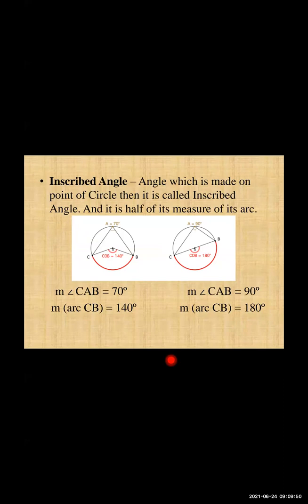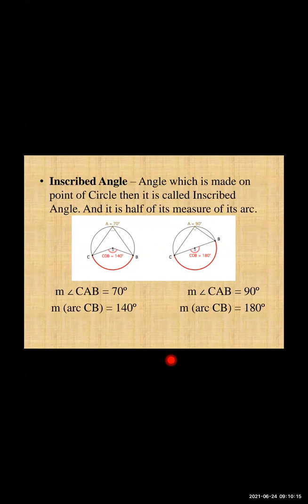Next is your inscribed angle. What is an inscribed angle? An angle which is made on a point of the circle is called an inscribed angle. ठीक है, वो जो एंगल है वो सर्कल पे बनता है, not at the center. At the center, if we are making any angle, then that is called a central angle.